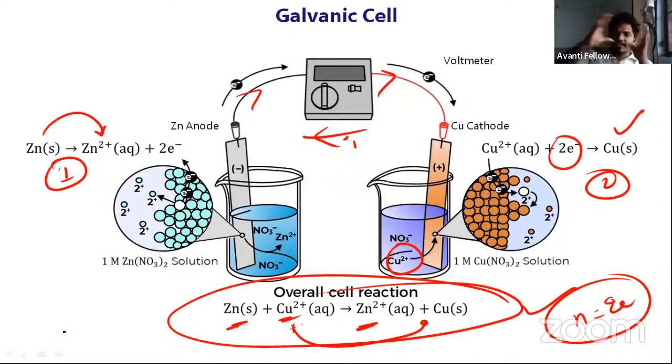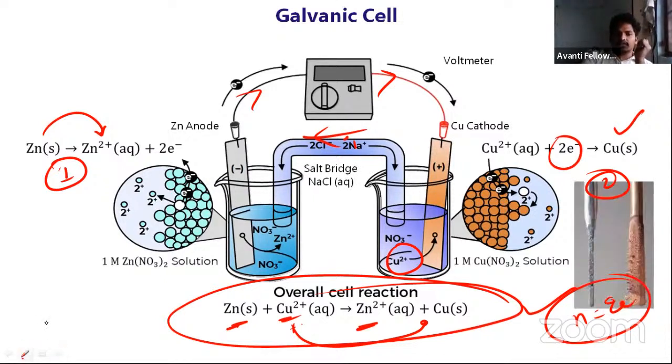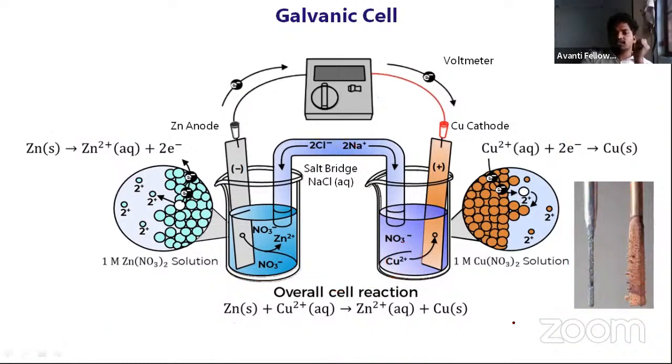To complete this cell, he kept a salt bridge. We are going to study about this first. After some time, we observed the size of the anode and the size of the cathode.